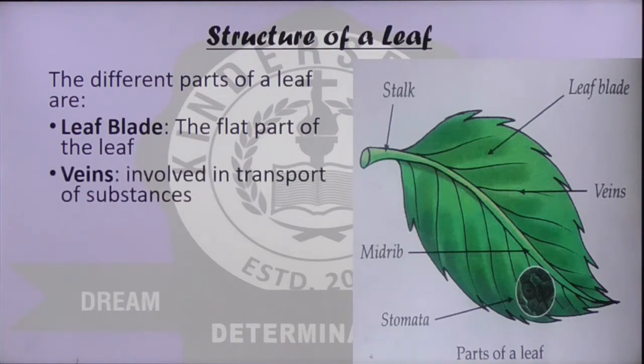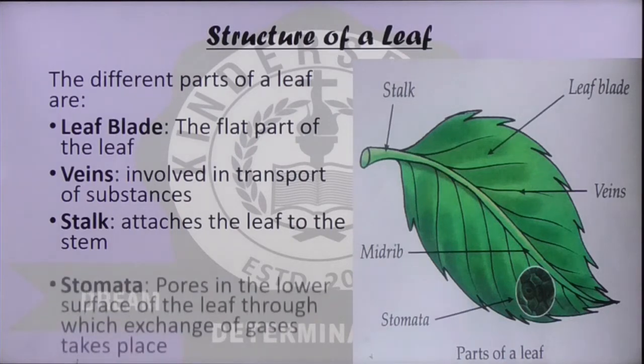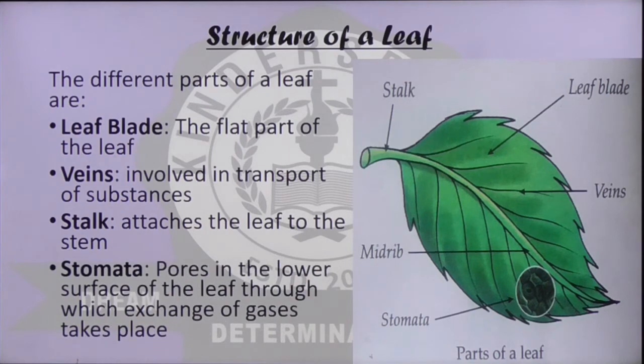Veins. Veins are involved in transporting the substances from one place to the other in the plant. Then we have the stalk, that which attaches the leaf to the stem. Then we have the stomata, pores in the lower surface of the leaf through which exchange of gases takes place.